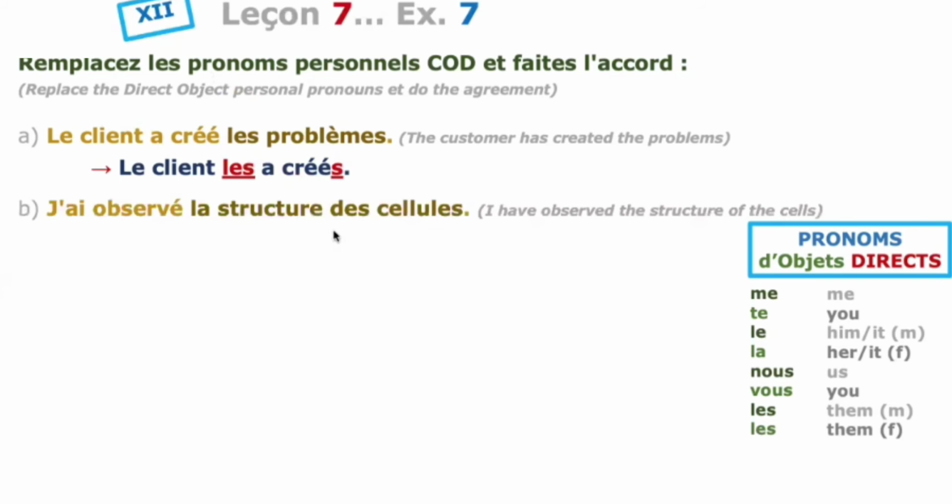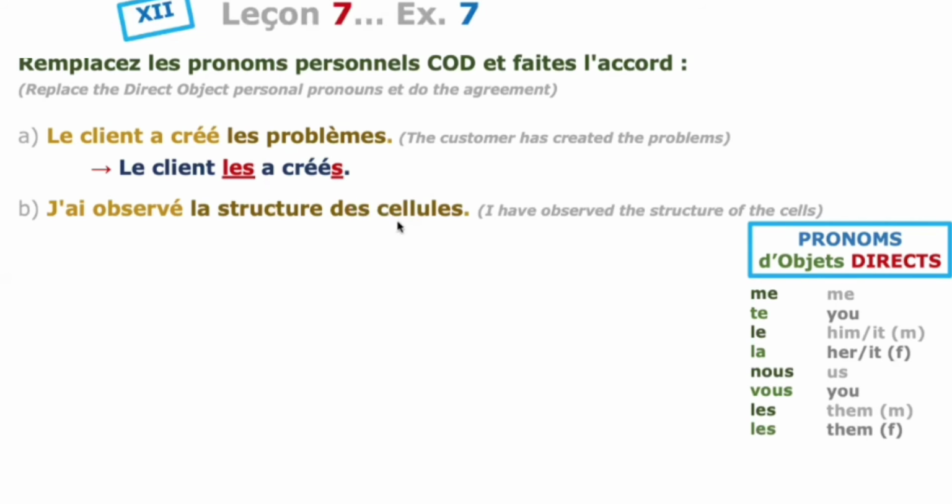J'ai observé la structure des cellules. I have observed the structure of the cells. Je is the subject. Ai observé is the verb, in passé composé. What did I observe? La structure des cellules, the structure of the cells. That is the direct object noun.